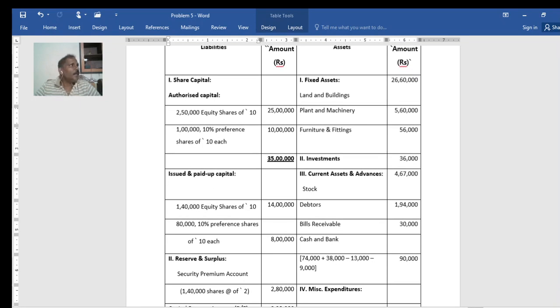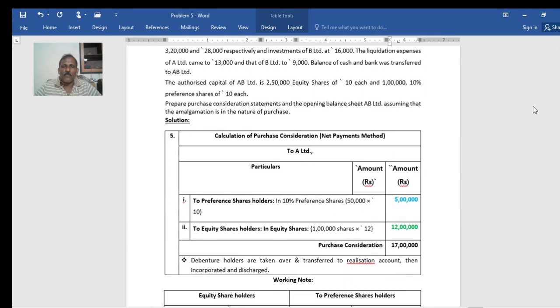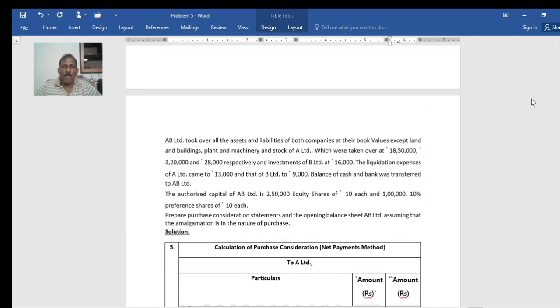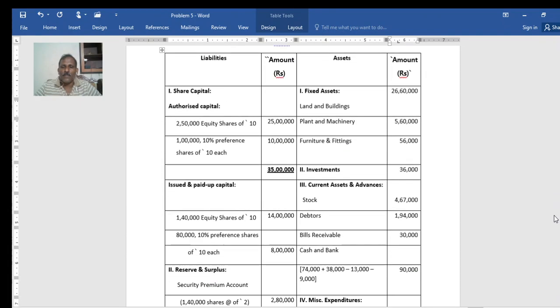And then current assets and loans and advances, there stock A plus B. Stock is taken at different values given there, you see, both assets, building, plant, machinery, stock. 28,000 A Limited plus B Limited together.